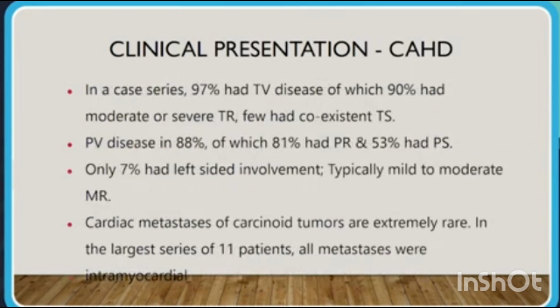In a case series, 97% had tricuspid valve disease, of which 90% had moderate to severe tricuspid regurgitation, and a few had coexistent tricuspid stenosis. Pulmonary valve disease was present in 88% of the cases, of which 81% had pulmonary regurgitation and 53% had pulmonary stenosis. Only 7% had left-sided heart involvement, typically mild to moderate mitral regurgitation. Cardiac metastases of carcinoid tumors are extremely rare. In the largest series of 11 patients, all metastases were intramyocardial.